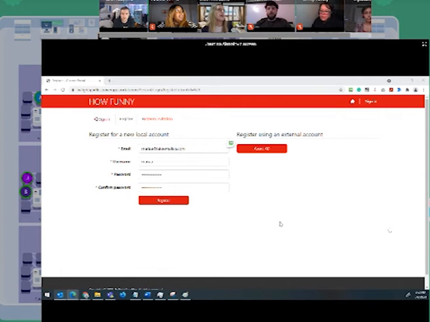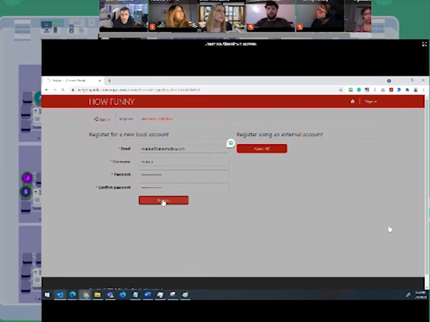Okay. This is a portal where all users who want to register for the How Funny app will come to, and they can register using Azure Active Directory or just putting email, username, and password, and just clicking the register button. After, they will be redirected to a profile page where they can update their first name, last name, date of birth, or just simply choose if they have any kind of disability, which will be in the interest of us.